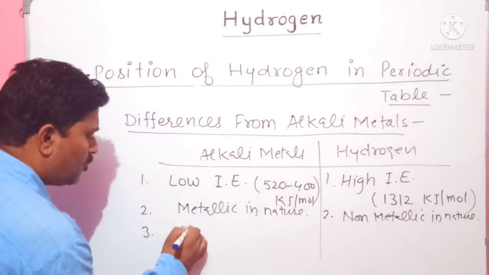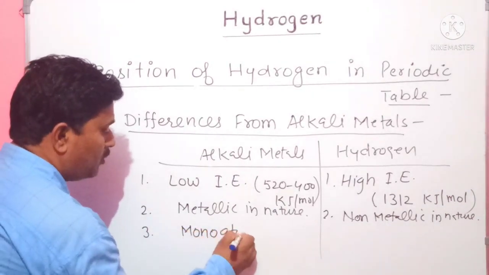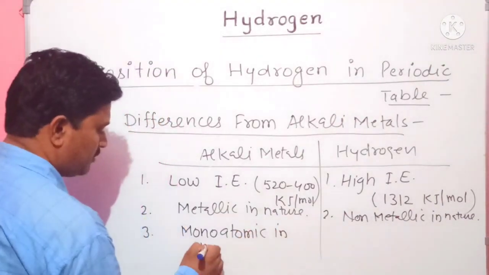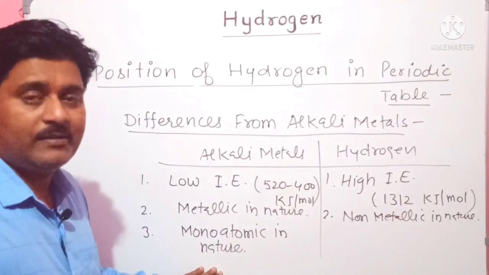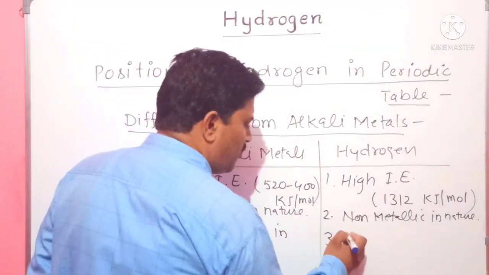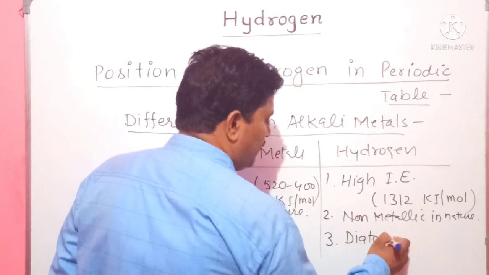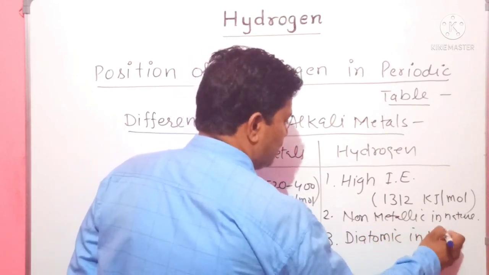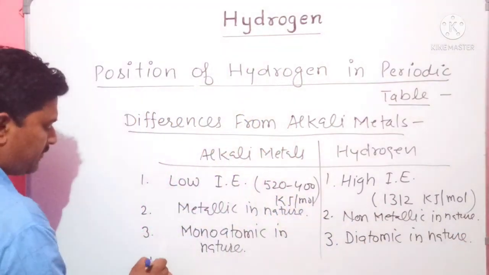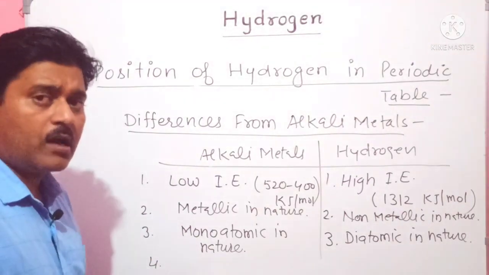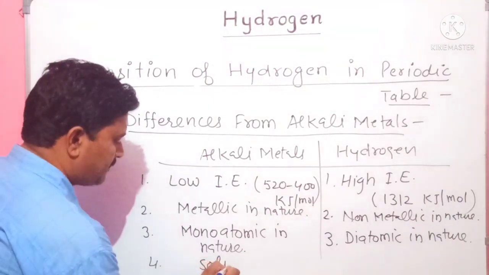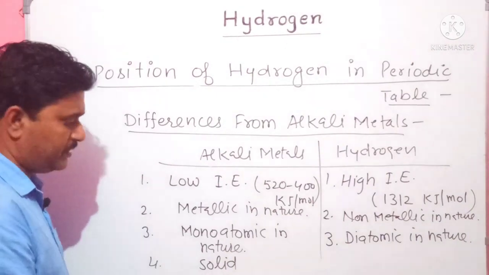Alkali metals are monoatomic in their atomicity, just like Na, K and Li. But hydrogen is always present in diatomic form, diatomic in nature. Example, H2. Next difference, alkali metals are solid in their physical state, generally solid at room temperature.